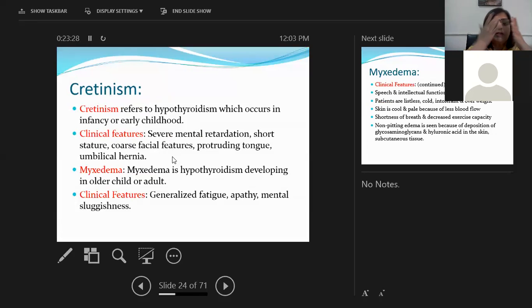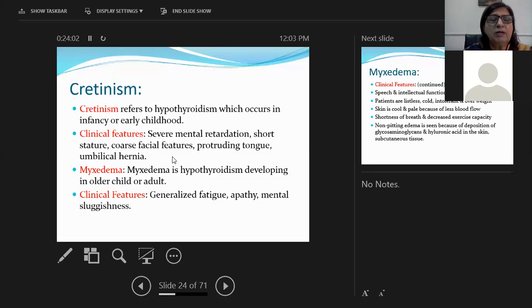Okay, so cretinism is a condition in which hypothyroidism is present in children in early childhood. It has to be diagnosed in early childhood, otherwise it can lead to severe developmental deficiencies in children, which can be seen in the form of severe mental retardation, short stature when the height is going to be short, and coarse facial features, large coarse features of the face. The tongue is going to be protruding and sometimes an umbilical hernia is seen as well. Okay, so cretinism is very important to be treated in early childhood.